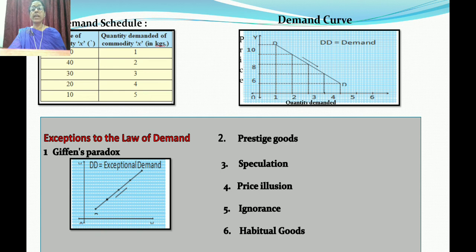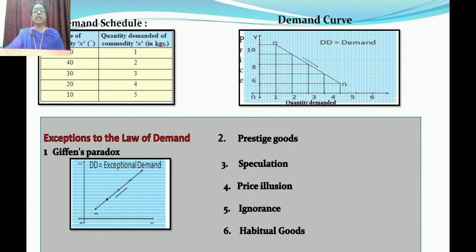This was brought by Sir Robert Giffen, who observed the behavior of people in England in relation to bread. He noted that when the price of bread declined, the people did not buy more, because of an increase in their real income or purchasing power. They prefer to buy superior goods like meat. This is known as Giffen's paradox.